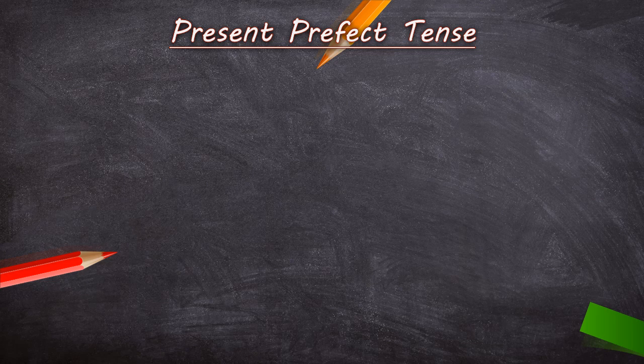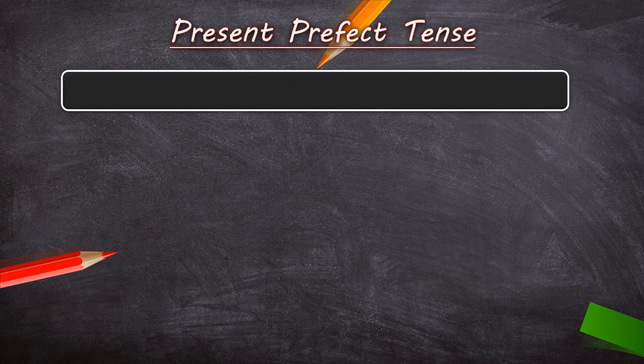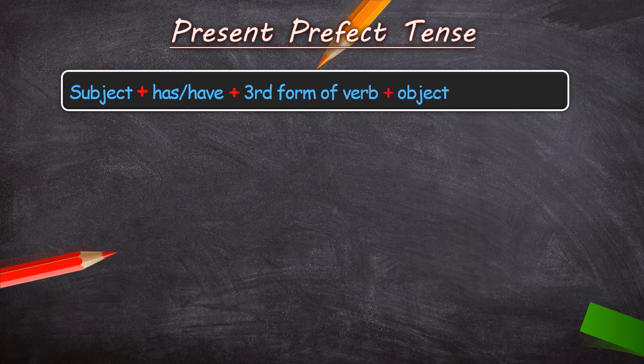Now children, let's see what formula we use in present perfect tense for framing sentences. Subject plus has or have plus third form of verb plus object or complement.